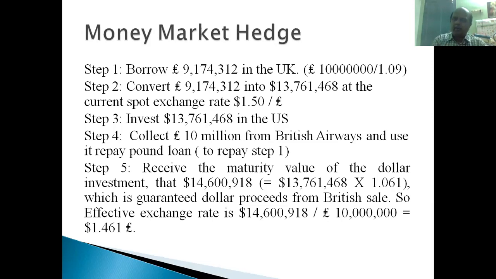Then what will Boeing Corporation do? They convert these 9,174,312 pounds into American dollars at the present exchange rate, which you know is $1.50 per pound. When you multiply 9,174,312 pounds by $1.50, it comes to around $13,761,468, right? They will be getting $13.7 million. With this $13.7 million, Boeing Corporation will take it to the US money market and invest it in the US money market.